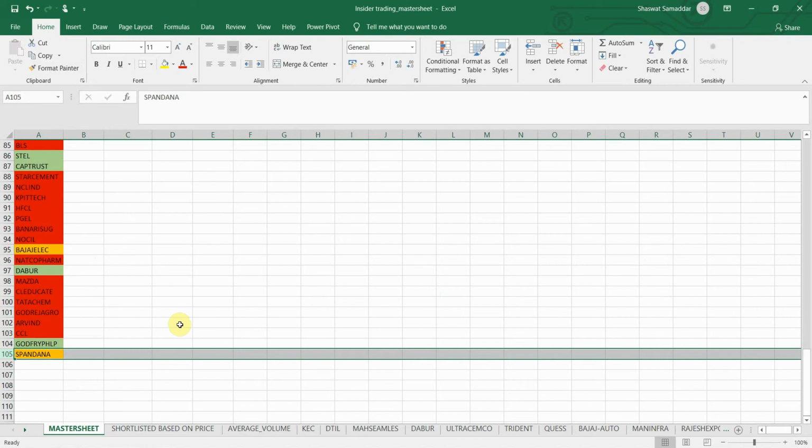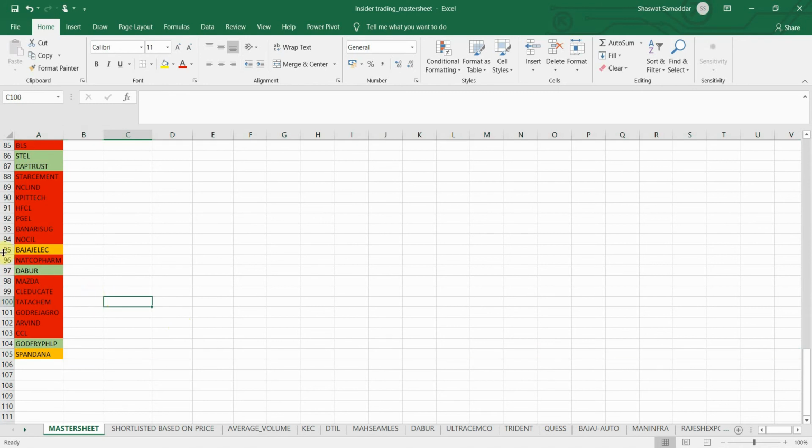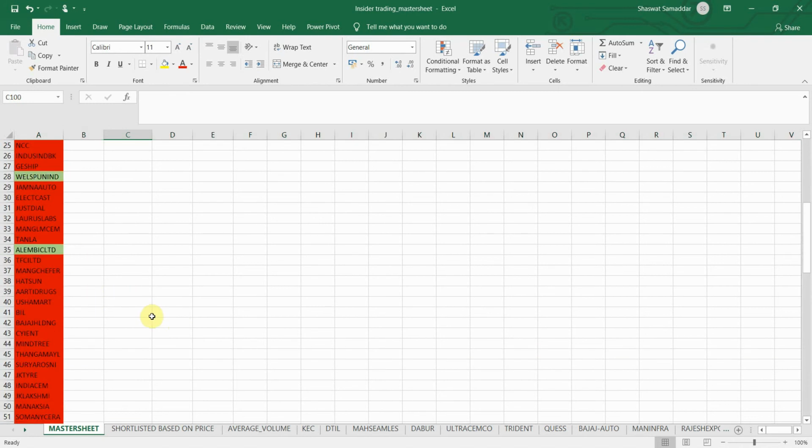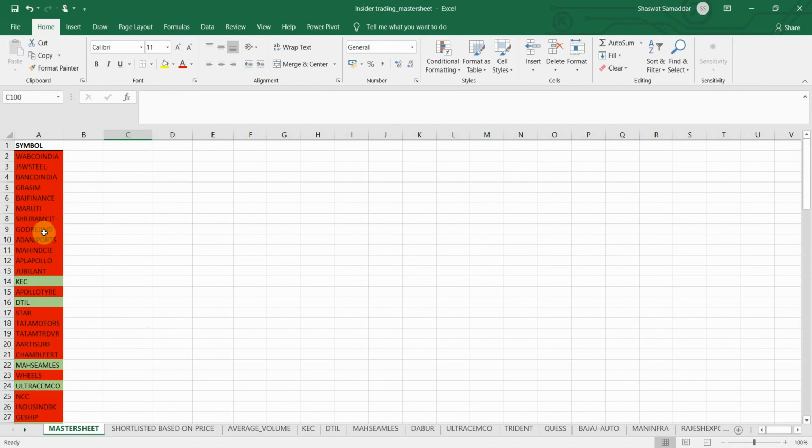So now you guys know why Bajaj Electricals has been marked as yellow. I check the average price, the average traded volume and the date of allotment for the yellow filled stocks also, but I sometimes may ignore trading on those stocks. So I'll not include the analysis of the yellow filled stocks in these videos.